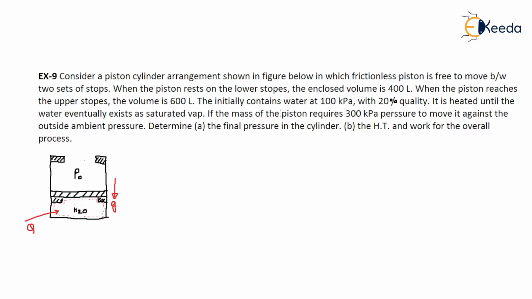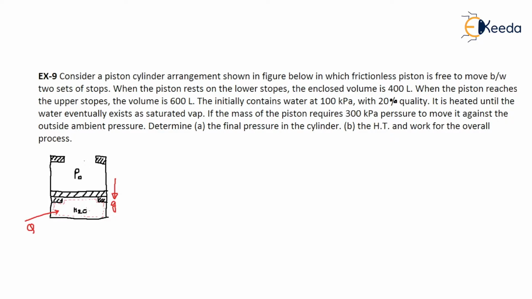Initially the cylinder contains water at 100 kilopascal with 20% quality. That means initially, when the piston is resting on the lower stop, what is the condition of the water? Water is in the two-phase region with a pressure of 100 kilopascal. It is heated until the water eventually exists as a saturated vapor.